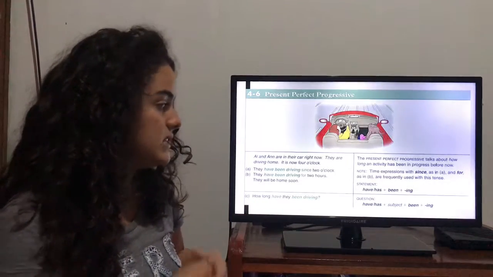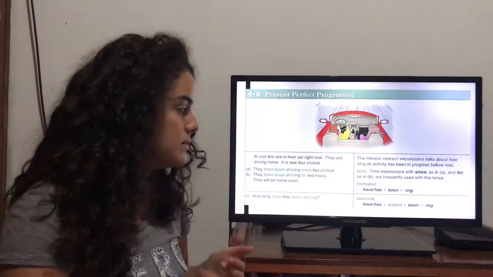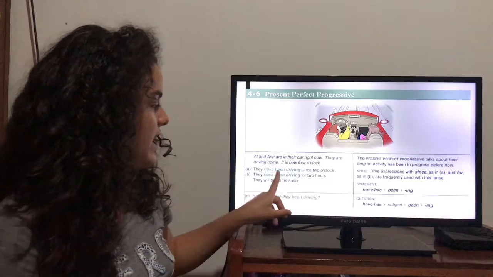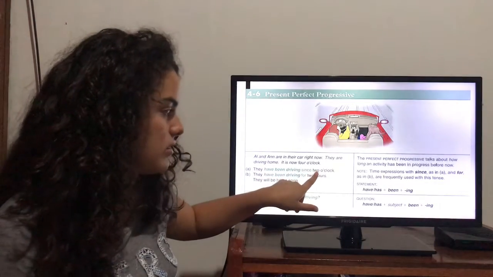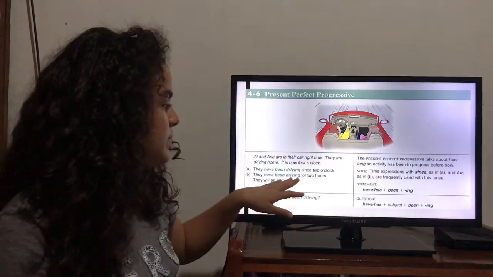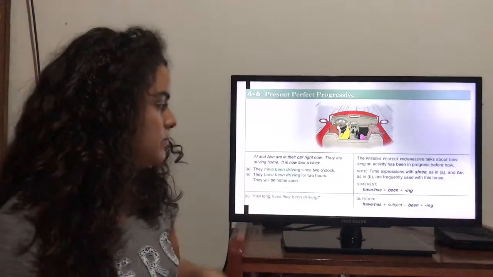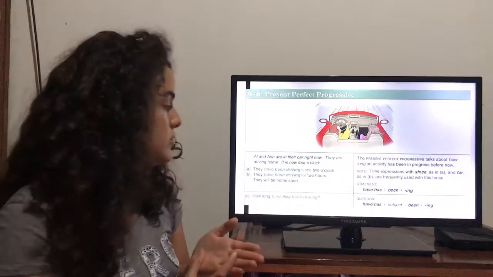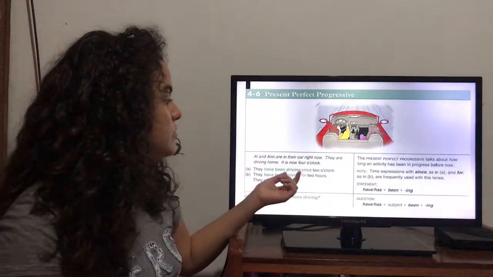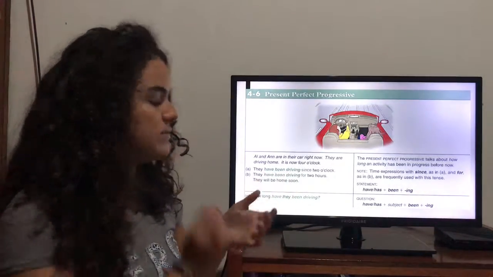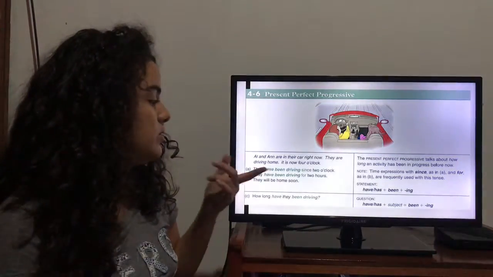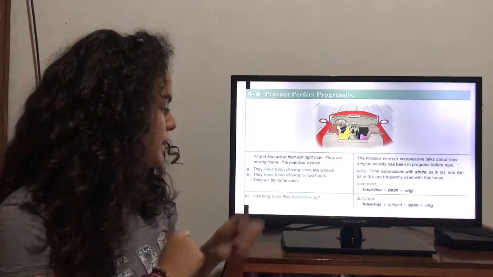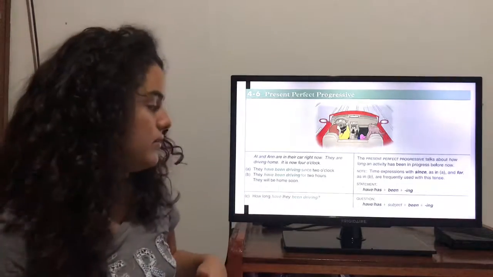We can use time expressions with since, like here: they have been driving since 2 o'clock. Or they have been driving for 2 hours. We can say the time too. And we use the present progressive form, driving, -ing. And with questions, we use subject-verb inversion too, with how long or any other